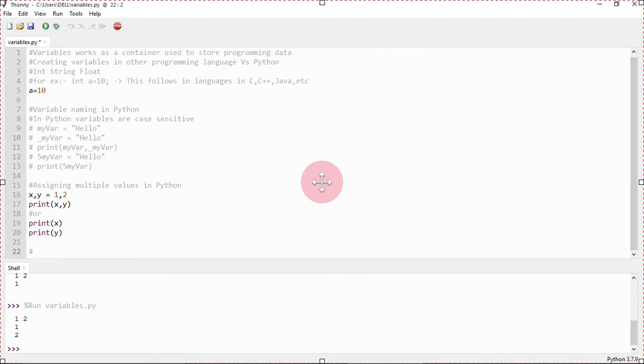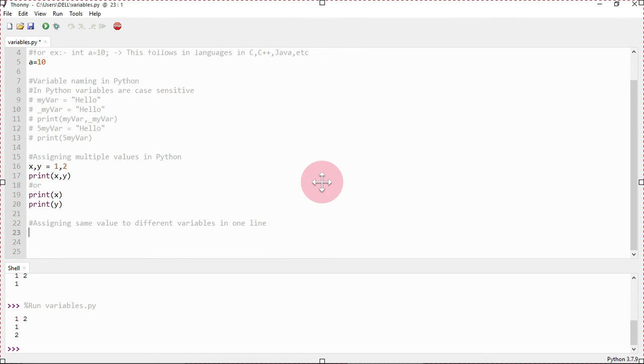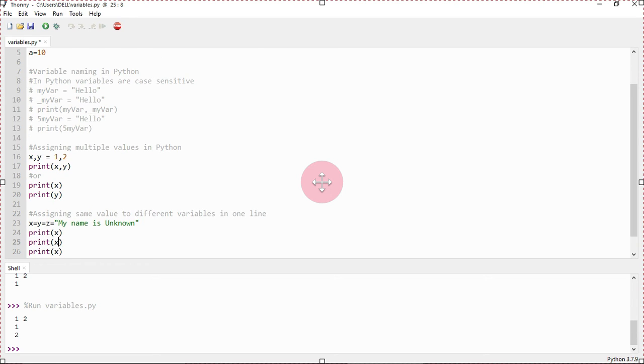In Python, it is also possible to assign the same value to multiple variables in one line. Here in this example, I am going to create three variables, x is equal to y is equal to z, and we assign a string to all of them. If we want to print them, then we will get the same output again and again.